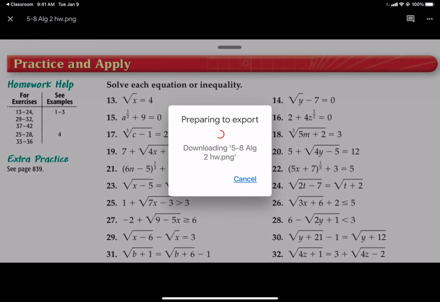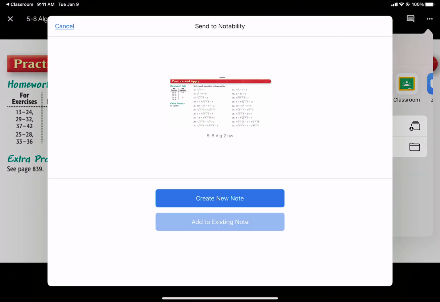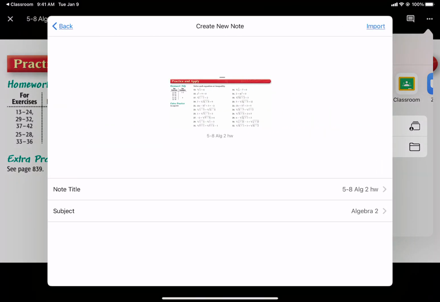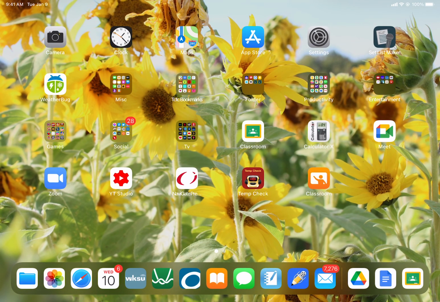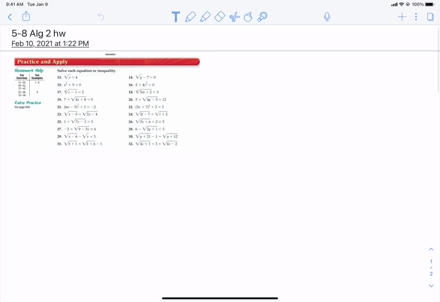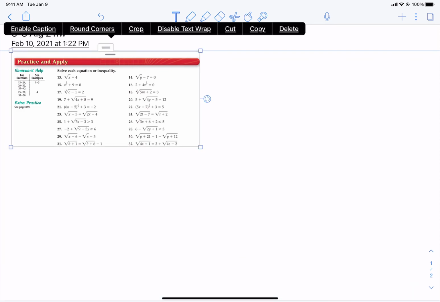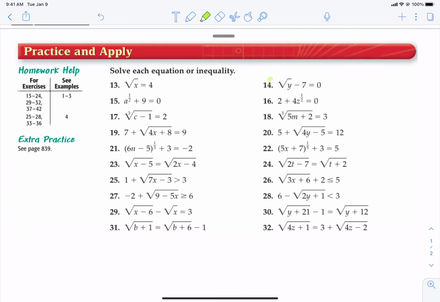So make sure that you put this into Notability so that you have it. Scratch out the odds or put yourself a note that you are only going to do the evens, okay? This is your assignment, just those evens.